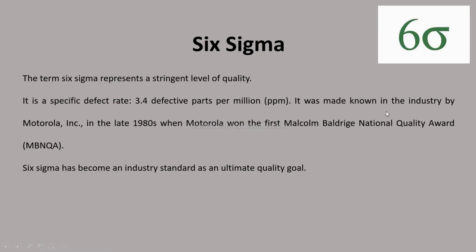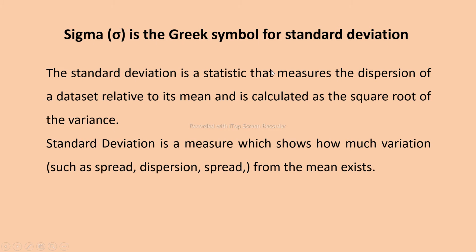It was made known in the industry by Motorola. This concept was first adopted by Motorola in the late 1980s, when Motorola won the first Malcolm Baldrige National Quality Award. This is one standard. When they got this award, they were the first to use this Six Sigma quality. Six Sigma has become an industry standard as an ultimate quality goal. Those companies that want to achieve quality use these Six Sigma quality measures.